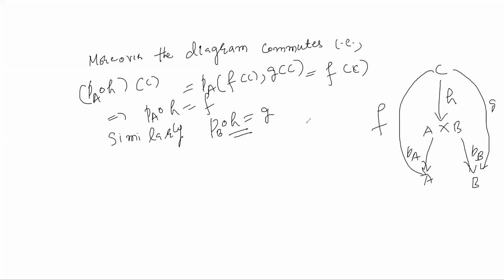This I am telling from the set-theoretic point of view. Now if I replace sets by any category, and A and B are any objects of an arbitrary category, then you have the formal definition of the product in a category. So let me define it: the same definition, but in a general category.